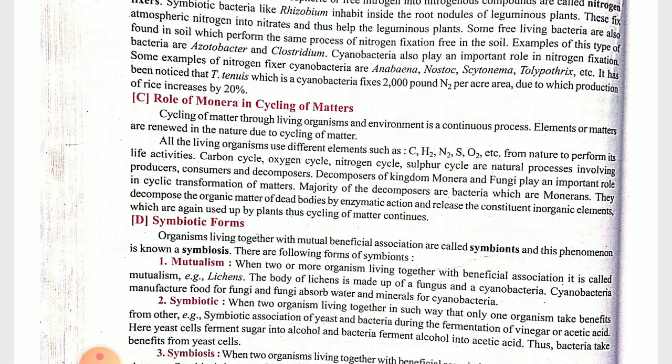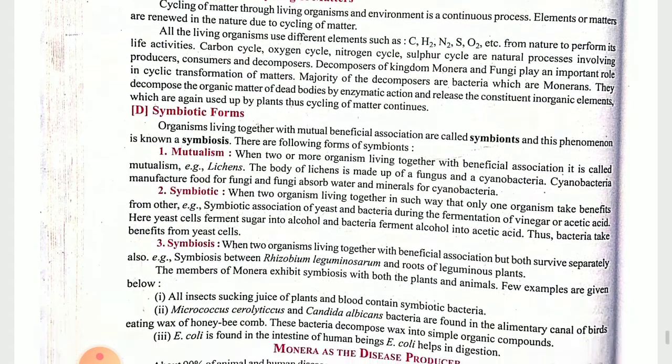Then cycling of the matter such as your carbon, hydrogen, nitrogen, sulfur, oxygen, they can be recycled in the form of carbon cycle, oxygen cycle, nitrogen cycle, and so on. For that also the monomer plays a very important role.